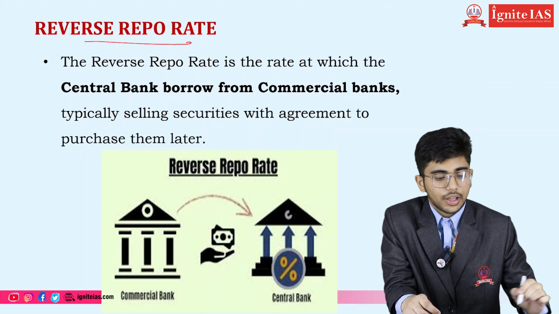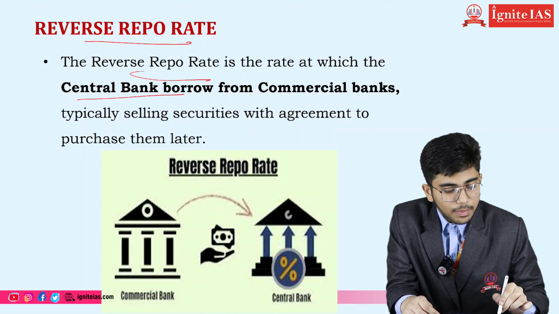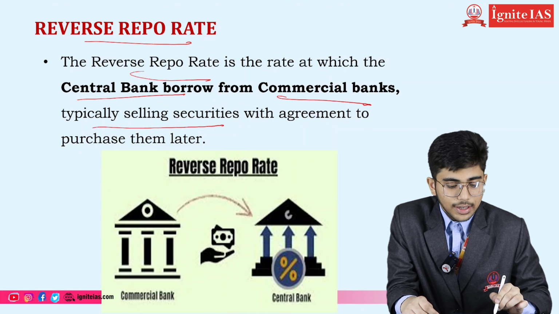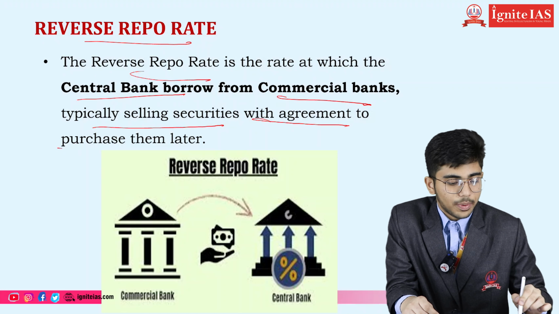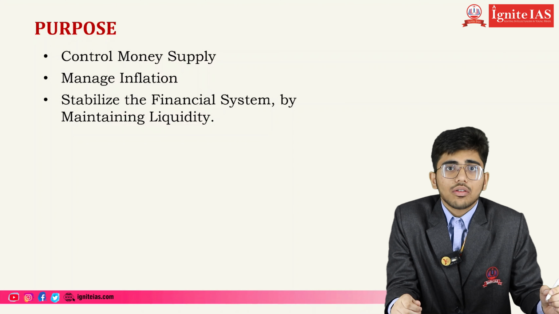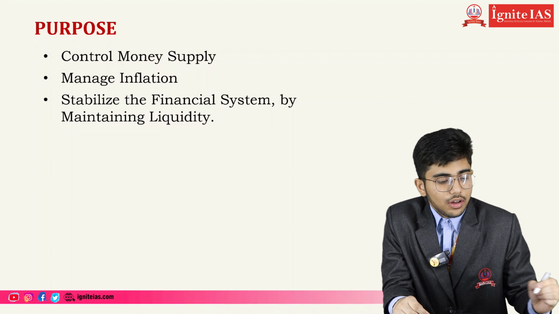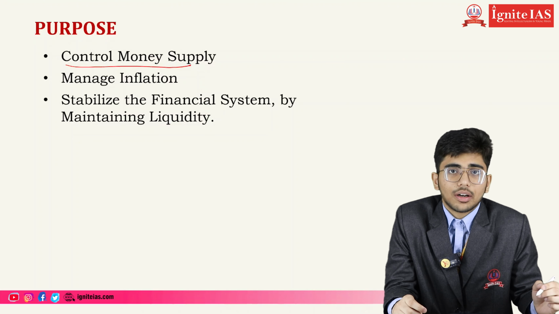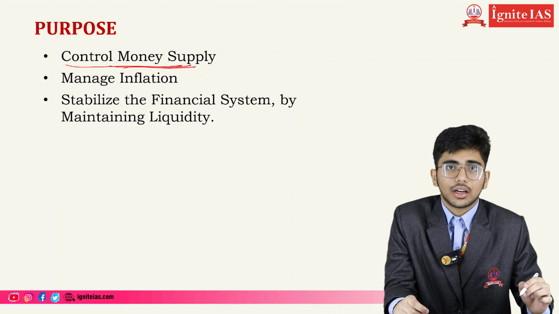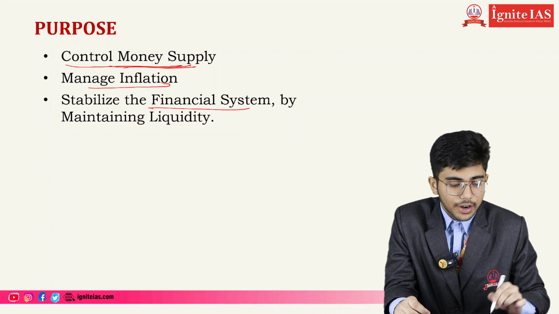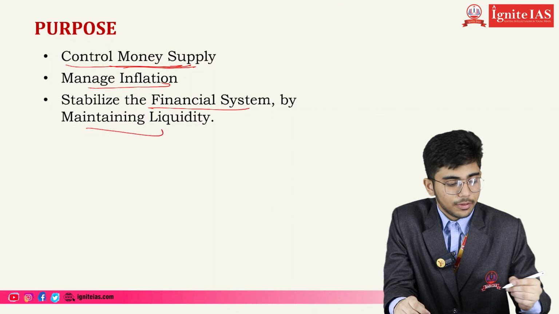Now the reverse repo rate. The reverse repo rate is the rate at which the central bank borrows from commercial banks, typically by selling their securities with an agreement to purchase them at a later date. Now coming to the purpose of reverse repo rate. The main purpose of reverse repo rate is to control money supply in the country, manage inflation, and stabilize the financial system by maintaining liquidity.